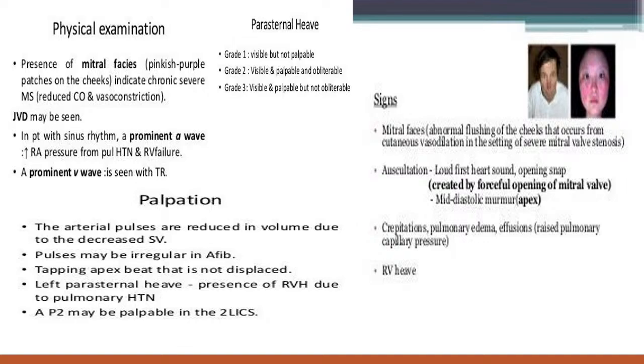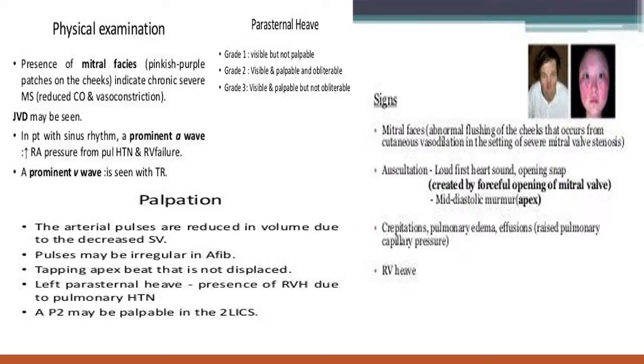Apex impulse: in mitral stenosis the apex becomes a tapping apex. That means whenever there is less blood in the LV, which is normally globular in shape, the apex impulse, suppose it is normally in this area, but whenever there is less blood the LV becomes conical in shape, so the apex is like a pointed apex.